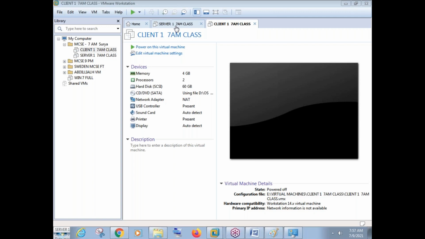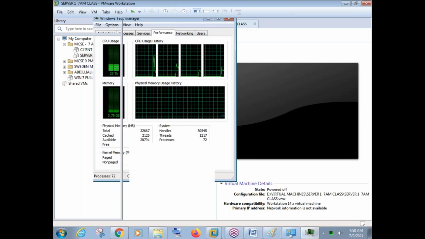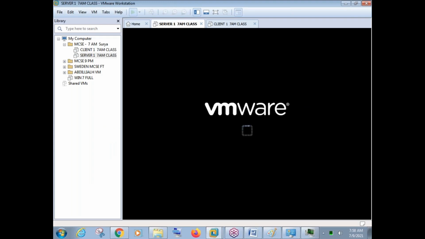So both the machines are created now and the images are also connected here. Now what to do, friends? Just go to the server machine and power on this machine now. Before I power on the machine, let me just go to the task manager again. So still it is using approximately 3.7 GB of RAM. Now once I power on this machine,